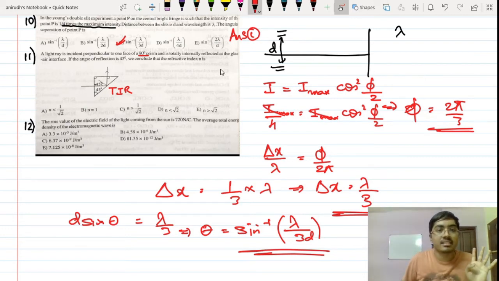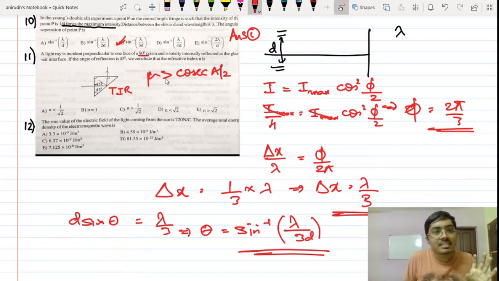Now, refractive index. If the refractive index is n, I have a very basic equation for that. We had derived this equation in the topic of prisms. I had taken a separate lecture comprising of 4 or 5 videos for that. There we have clearly said that mu should be greater than cosec A by 2. Fine. So A is 90 degree.